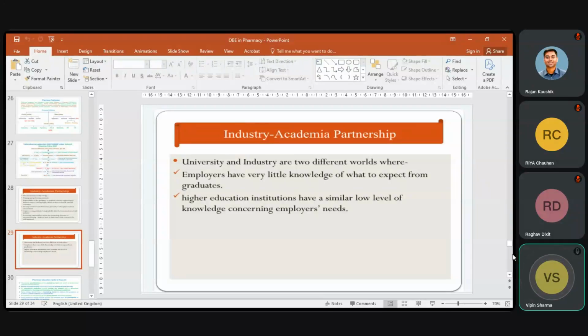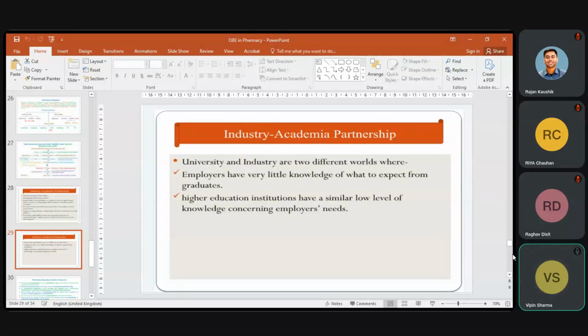So we should take part actively in activities being conducted by industries as well as in academics. We should call different industry professionals in different activities being conducted by our academic institutions. We should visit industries regularly. We should know what is going on in industries at present time, so that we can provide the information to our students.